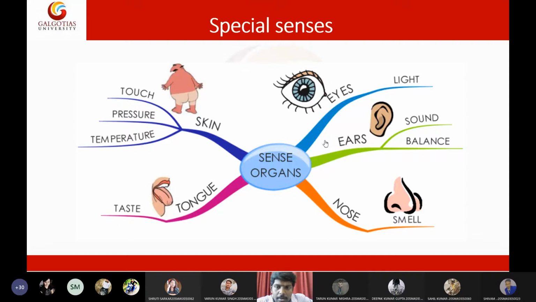Olfactory means air sensing, a bulb that senses air. And this olfactory bulb is located inside the nasal cavity. Okay. And this olfactory bulb is connected to the hippocampus of the brain.